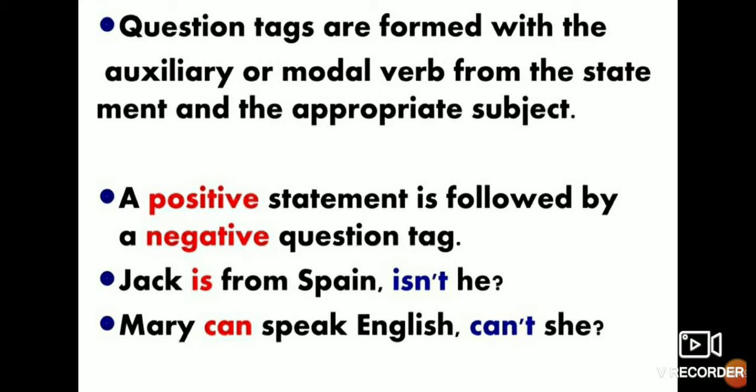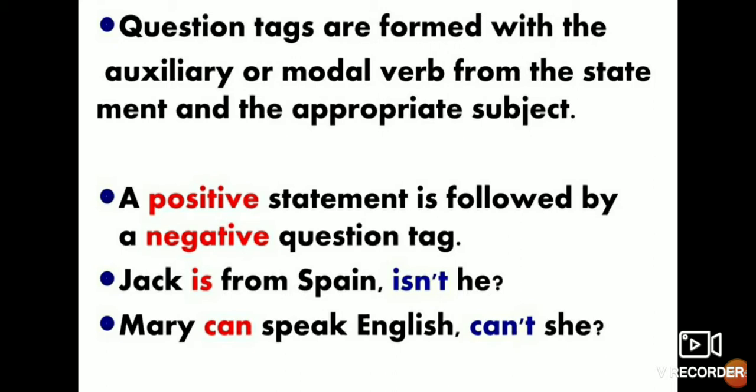It is a positive sentence. Which question tag will we use? Is is the auxiliary verb, you can see on the screen. So, is plus not, isn't he. Here we will not use is not, but isn't he. Okay. Now always remember, the subject used for the question tag should always be a pronoun.